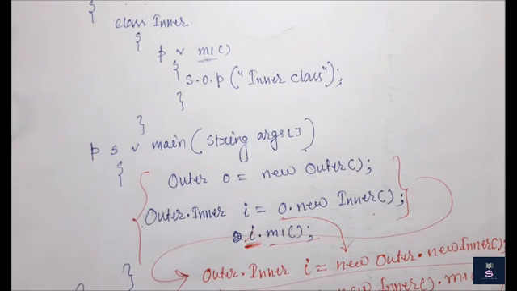Okay. This is the concept of how to create this line. So, this is a complete example of inner class. In this lecture I have discussed how to access the inner class code from the static area.